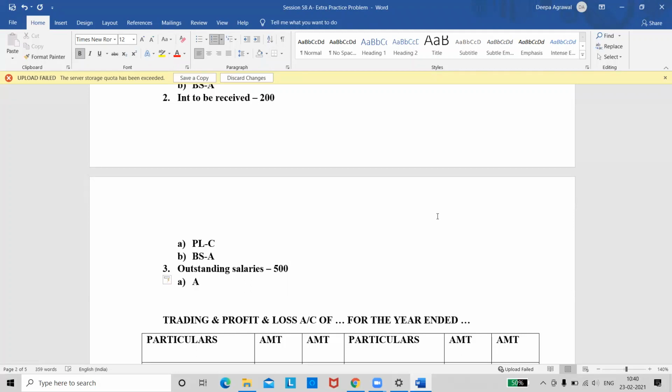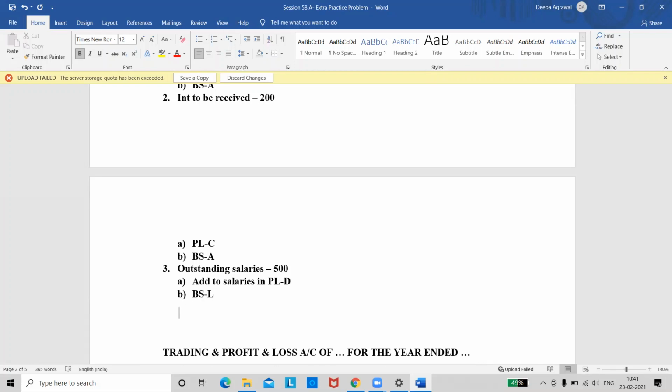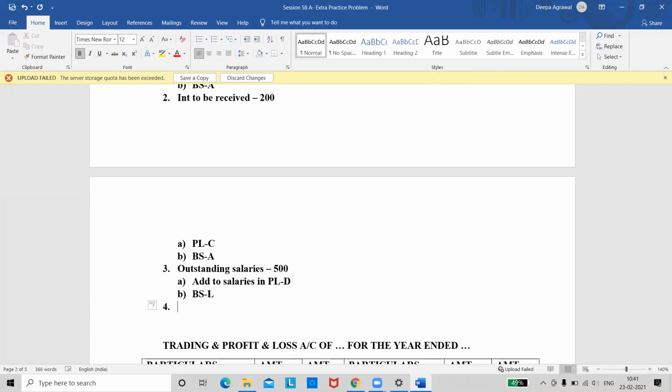Add it to the salaries. Yeah, first one is add to salaries in P&L account debit side. Second treatment, show it in the balance sheet on the liability side. Correct. See the fourth adjustment. What is the fourth one? Depreciation on fixtures. Tell me the amount of fixtures.